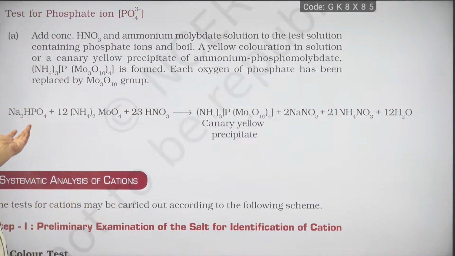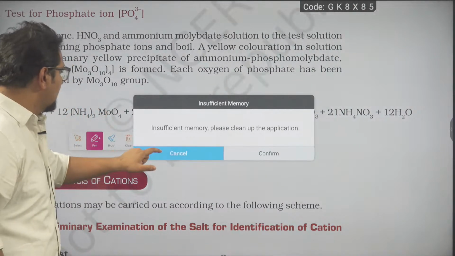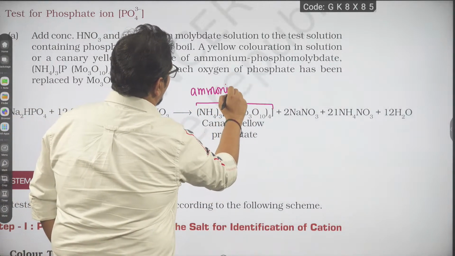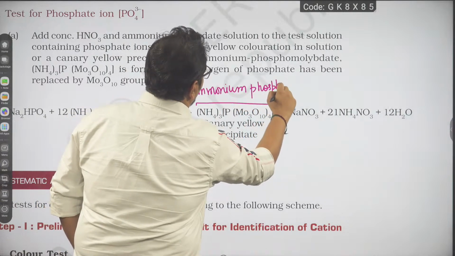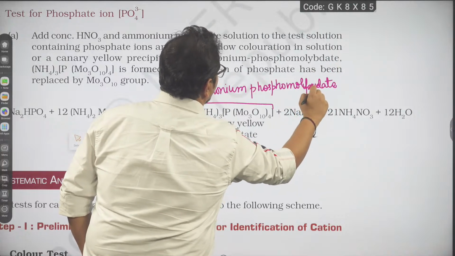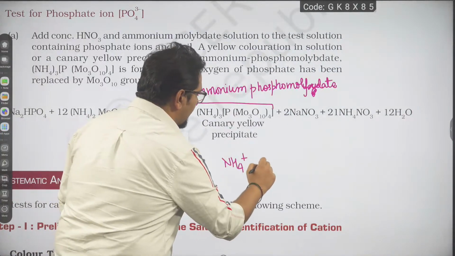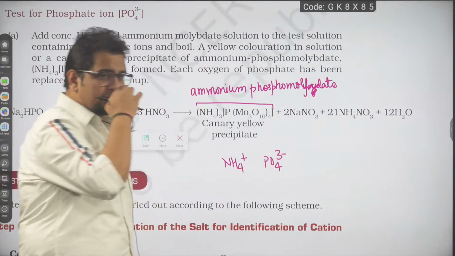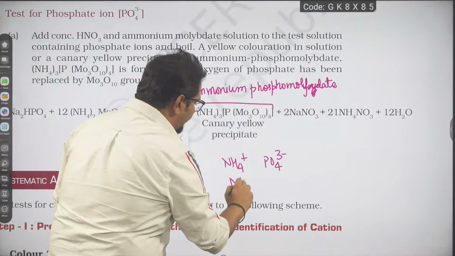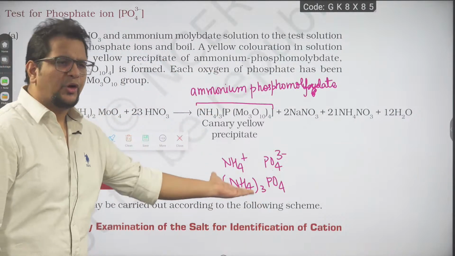We are going to react the salt with ammonium molybdate. So what will happen? It is going to form ammonium phosphomolybdate. How is this made? Look, ammonium ion is NH4 plus. Phosphate ion is PO4 3 minus. This is ammonium phosphate. Crisscross. So ammonium will come 3, phosphate will come 1. This is the ammonium phosphate formula.